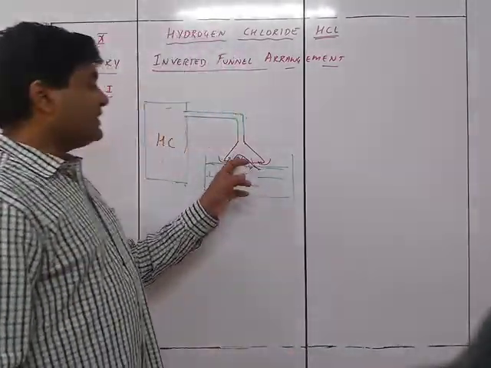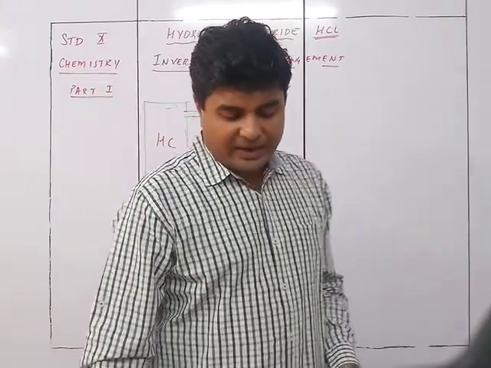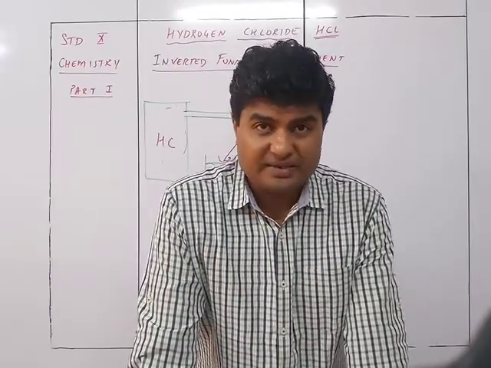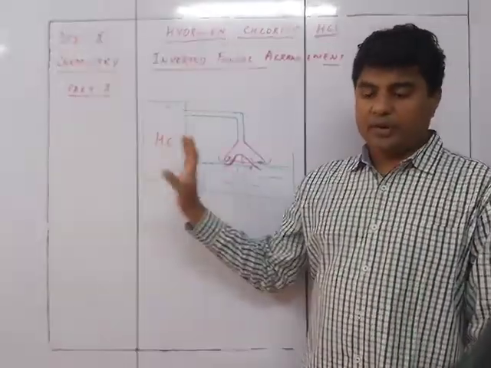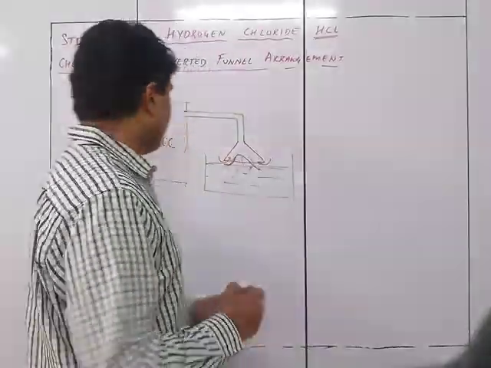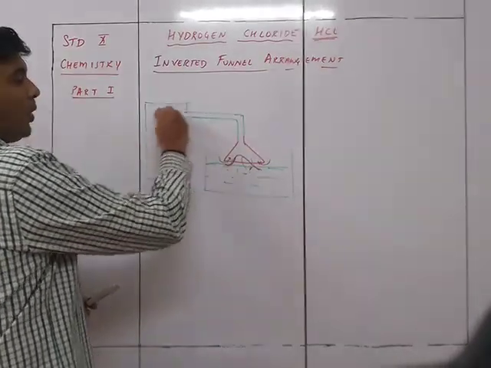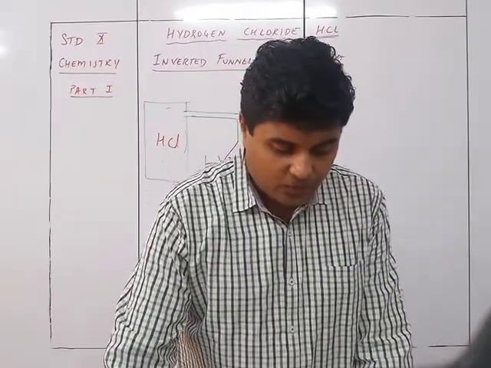So by using the inverted funnel arrangement, we are reducing or eliminating or avoiding the back suction which is going to take place, and hence the devices we are using over here are intact. We are not having any problems with the devices because there is no water entering into this. So this is called the inverted funnel arrangement.